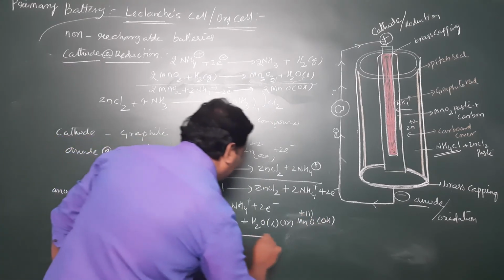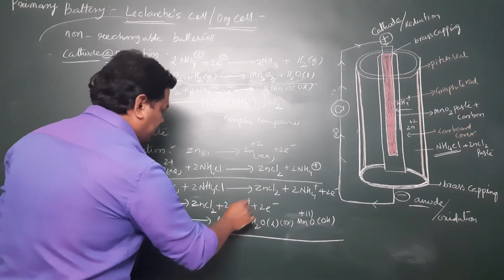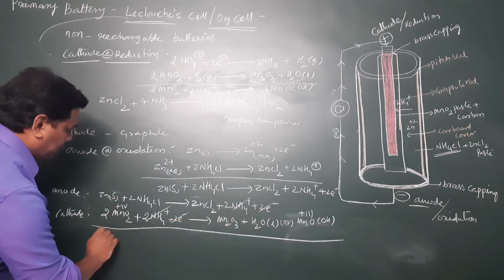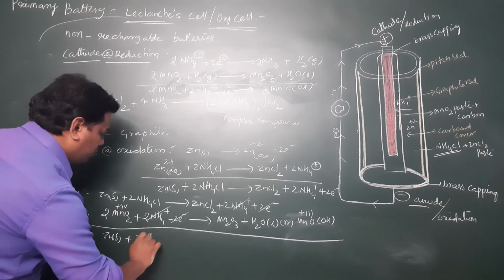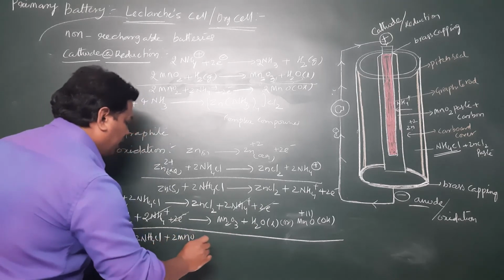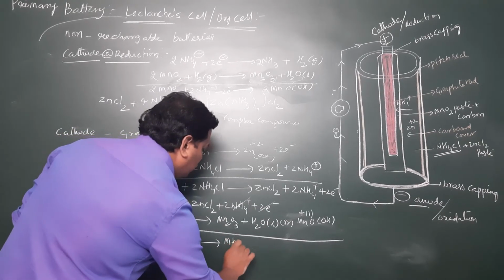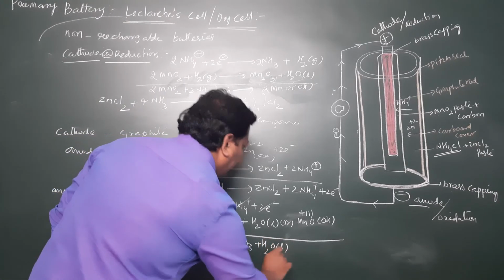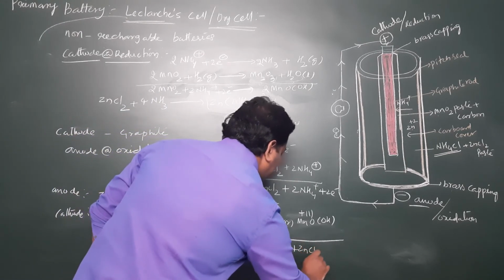So we will combine this into the overall cell reaction. You can see NH4+ on both sides gets cancelled, and the 2 electrons get cancelled. We will write the overall cell reaction: Zn(s) plus 2NH4Cl plus 2MnO2 gives rise to Mn2O3 plus H2O liquid plus ZnCl2.